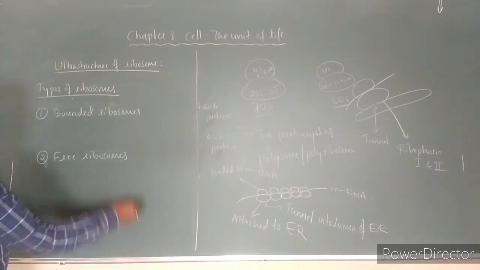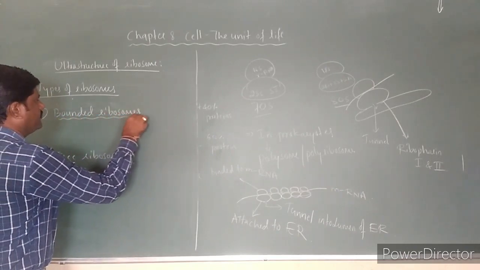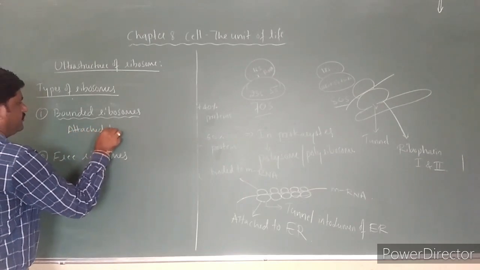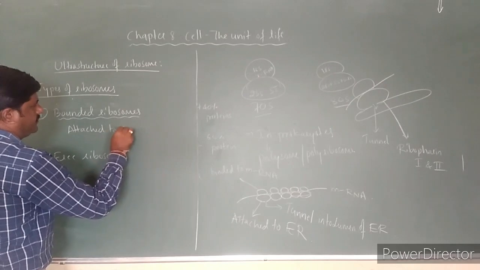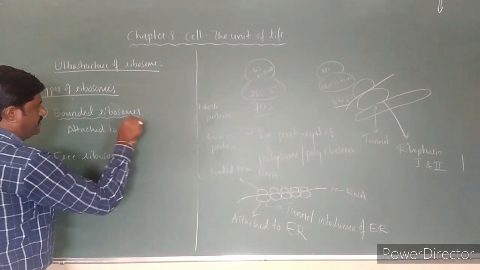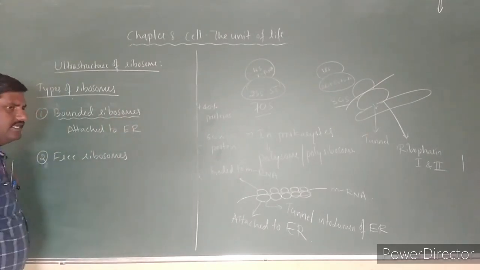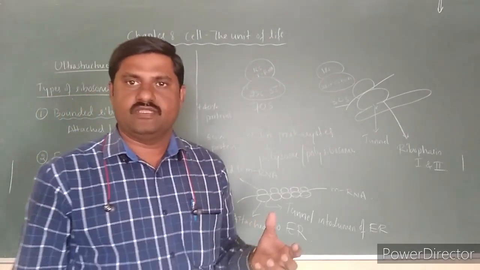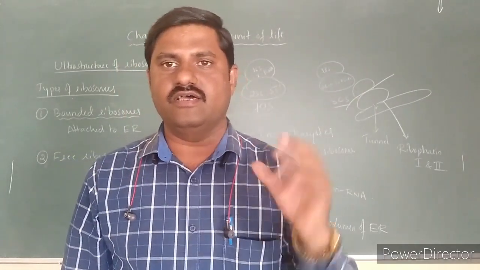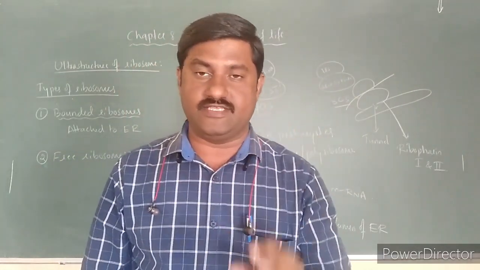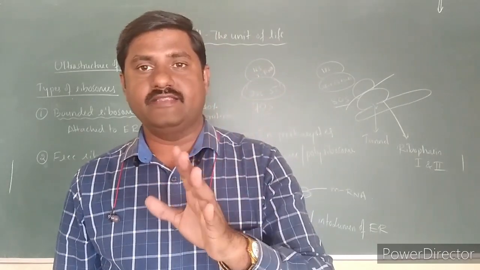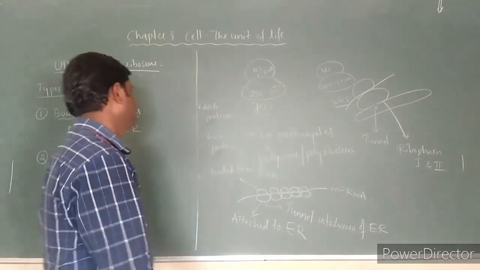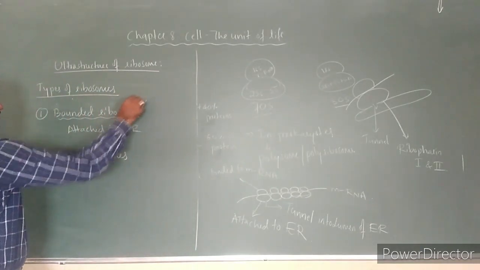Bounded ribosomes are attached, or bound, to the endoplasmic reticulum, and they are simply bound to the inner membrane of the prokaryotic cell rarely, while ribosomes in prokaryotes are mostly free. Okay, these are bounded ribosomes.